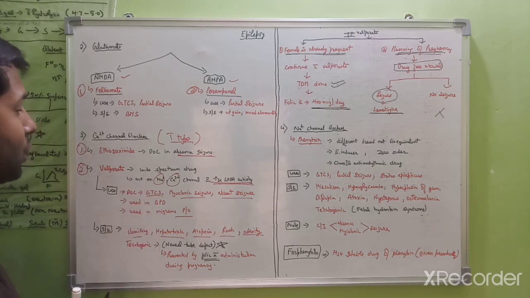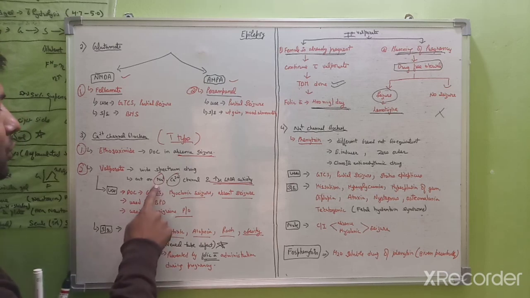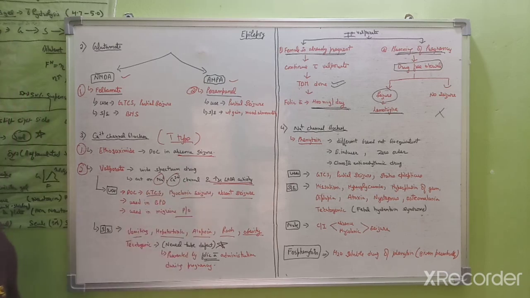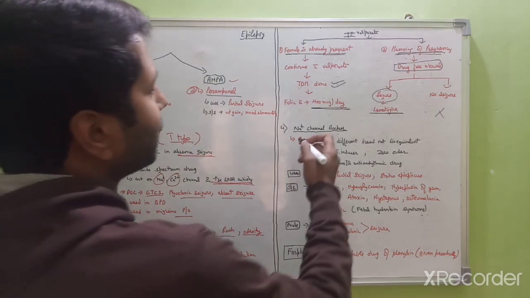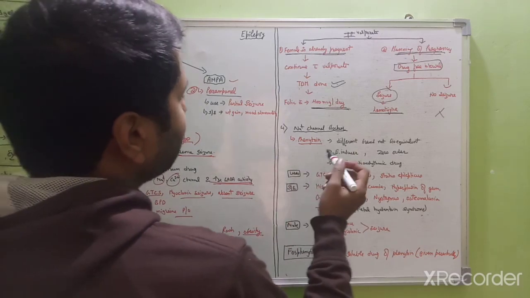Why is it known as wide spectrum? Because it acts on sodium and calcium channels and also increases the GABA activity. So the fourth one is sodium channel blockers. In this, the first drug is phenytoin.